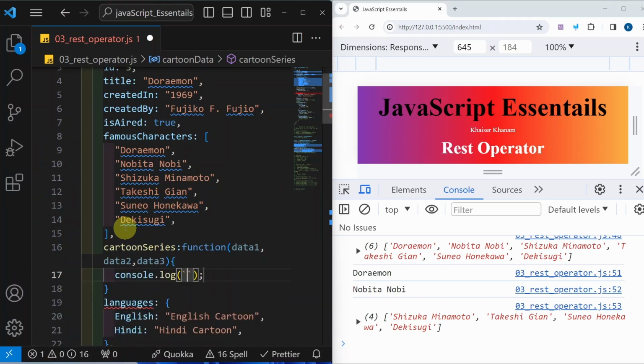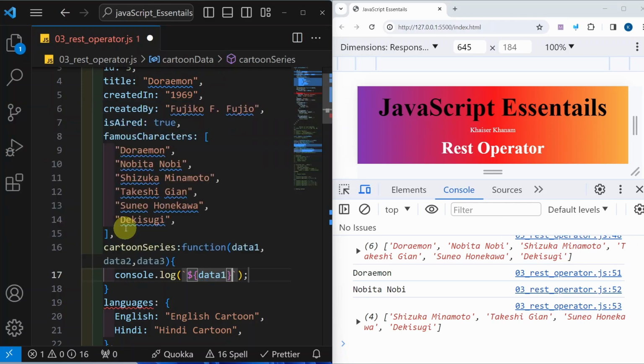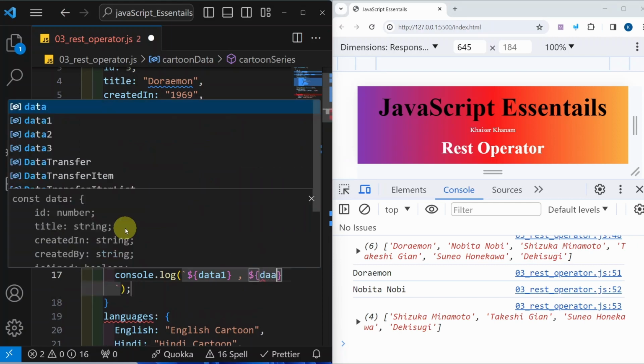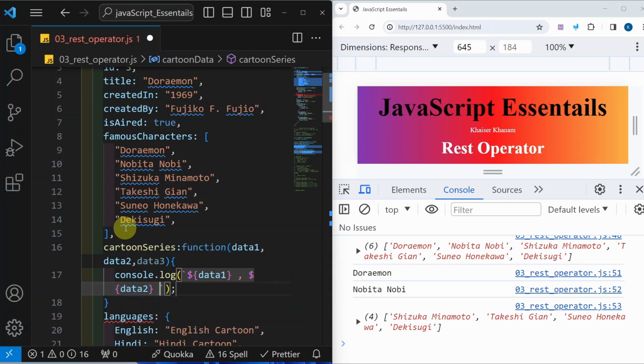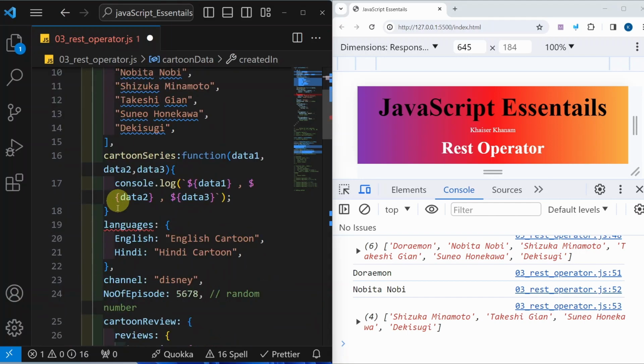Simply using a template literal, I will print data1, then data2, whatever sentence you want, and finally data3. And here I am getting an error because object properties or methods have to be separated by a comma.